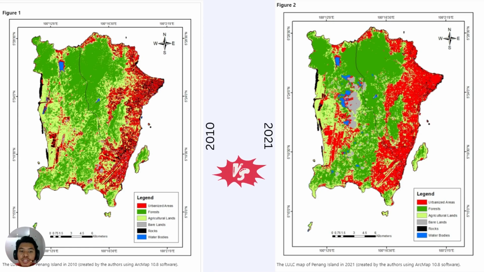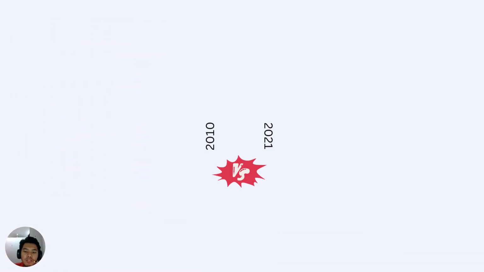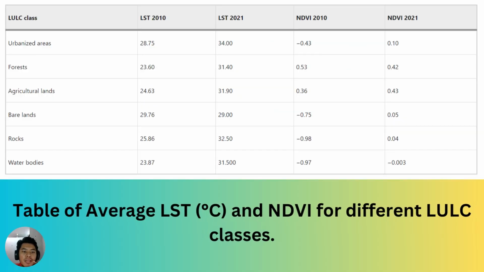Based on the legend here, from the comparison of both maps, we can see that the red color is increasing compared to 2010, while the light green color is decreasing, and this shows how urbanization is taking over the agricultural land in Penang Island. So we move on to the average LST and NDVI for different LULC classes.